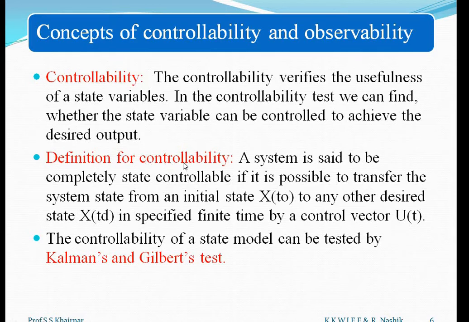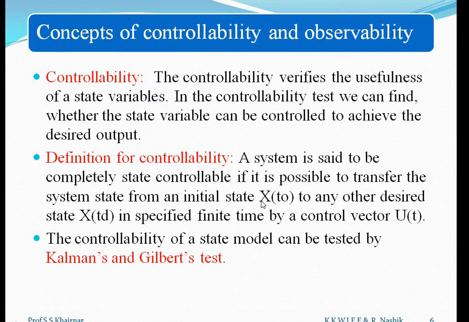The definition of controllability is: a system is said to be completely state controllable if it is possible to transfer the system state from an initial state x of t0 to any other desired state x of td in specified finite time by using a control vector u of t. So this is the meaning of that controllability.